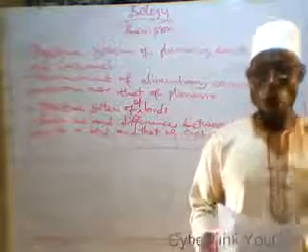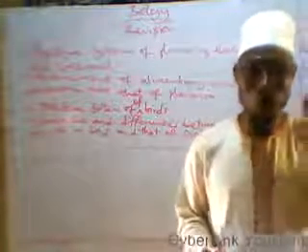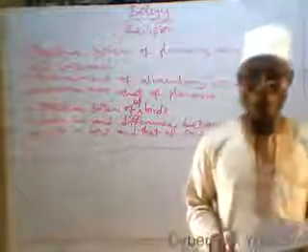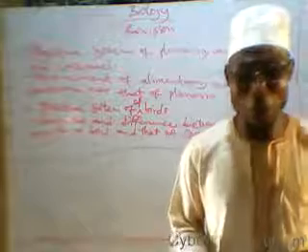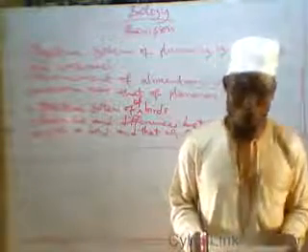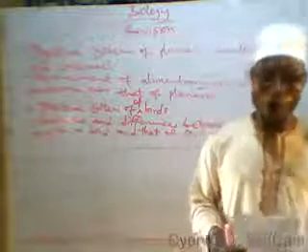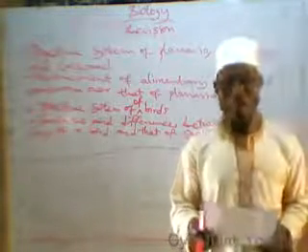I told you that one of the characteristics of respiratory surfaces is that the respiratory surface must possess a large surface area. Another one, it must be well ventilated. Another one, it must be permeable to the materials. It must be a permeable surface. It must be well vascularized, that is, it must be adequately supplied with blood vessels or capillaries, and some others.